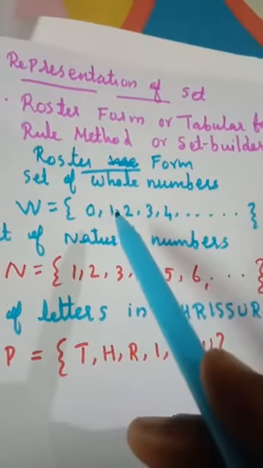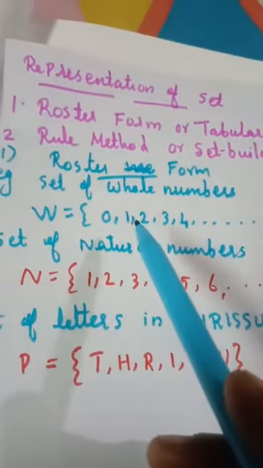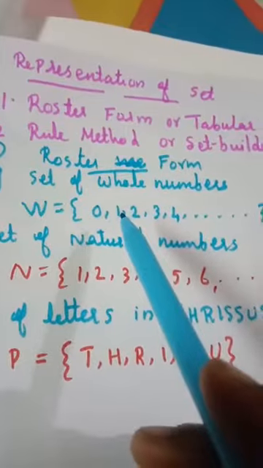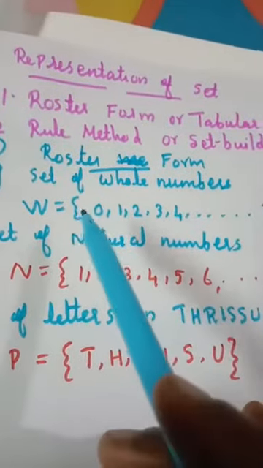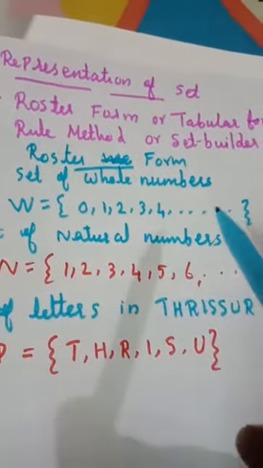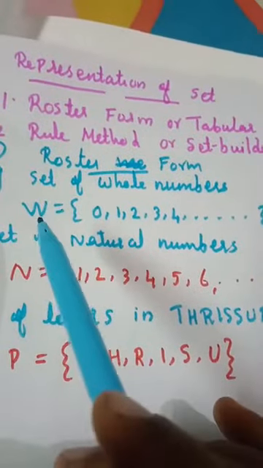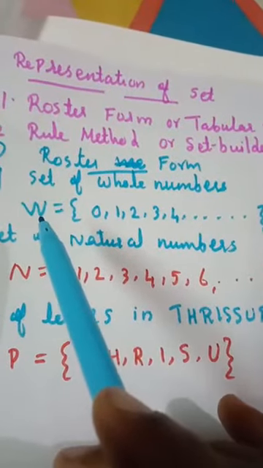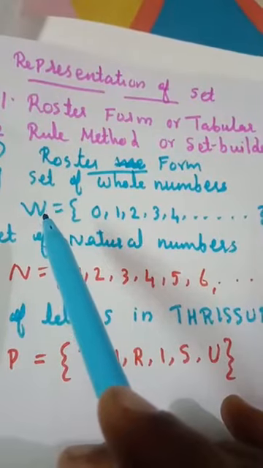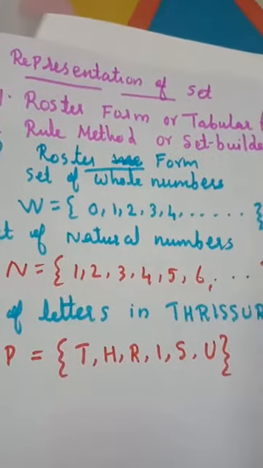The elements are separated by commas, and these elements are put in a curly bracket. Always the set is named with a capital letter. While writing the set, you should use a capital letter.